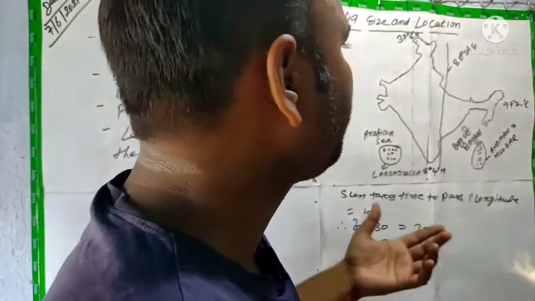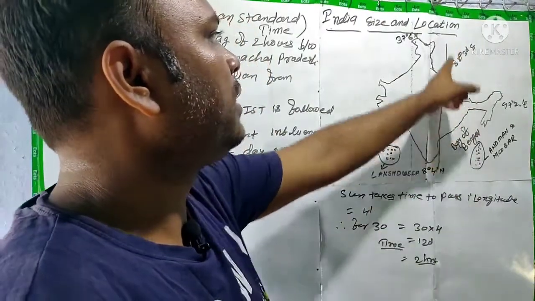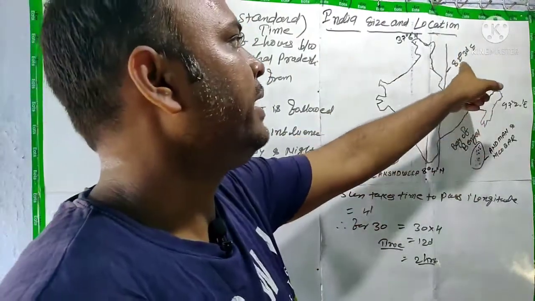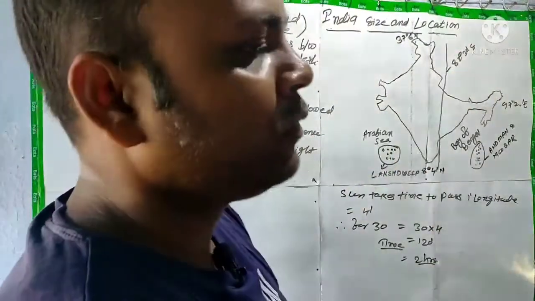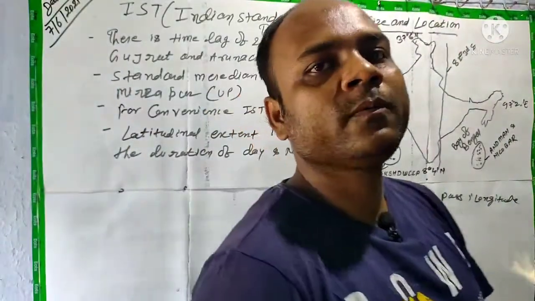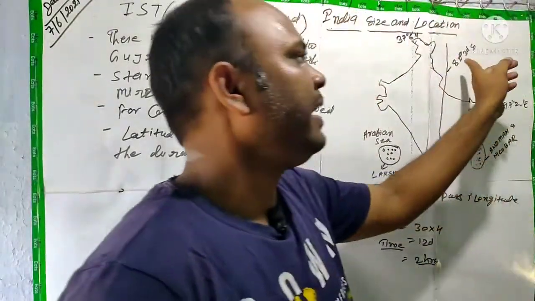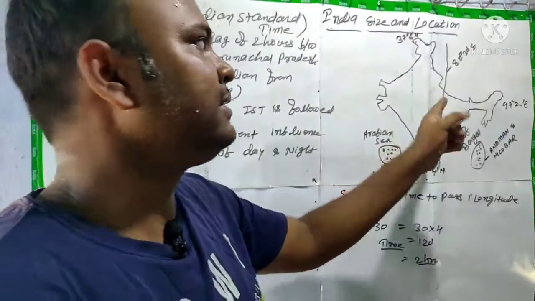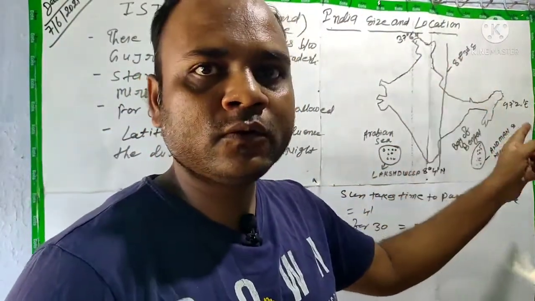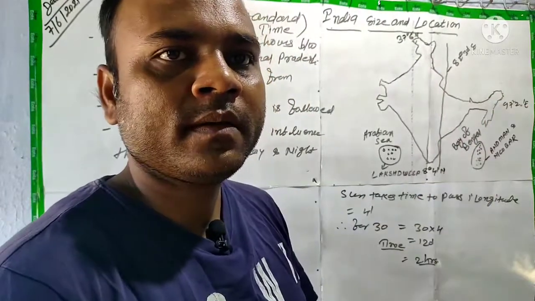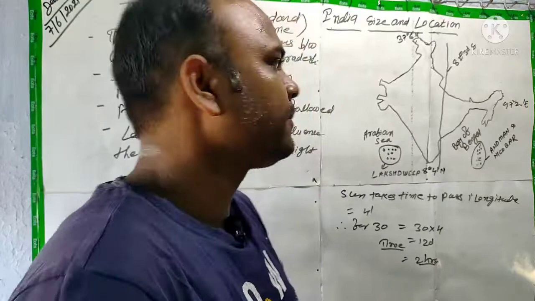So that's why India has selected one meridian, और ये एक लॉन्गिट्यूड है जिसकी वैल्यू है 82 डिग्री 30 मिनट ईस्ट, which passes through Mirzapur in western Uttar Pradesh. This meridian has been selected as a standard time zone for our country to solve the problem of time conflict and time confusion, isn't it?